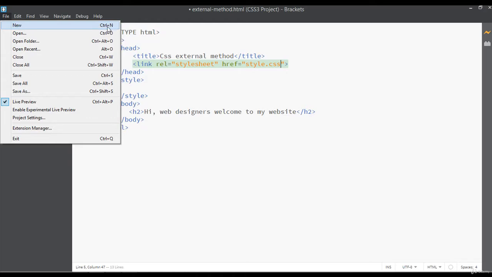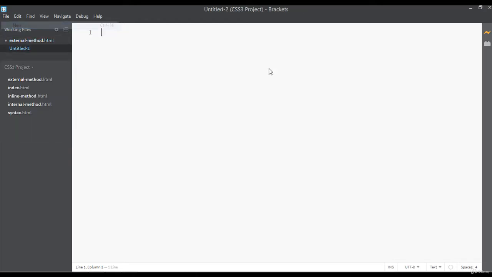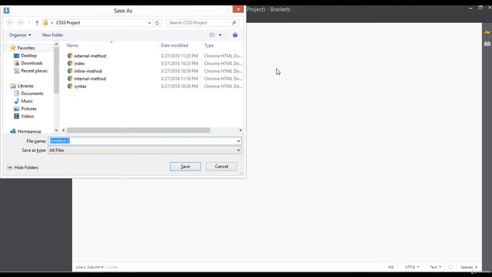Now you can go to the File menu and create a new file, or use the shortcut Ctrl+N, and Command+N for Mac users. Write anything. I have written CSS here, and you can press Ctrl+S to save this file. Give the same name, style.css. The type of file is CSS, so the name of this file is style and the type is .css.